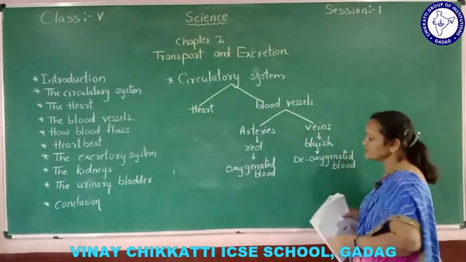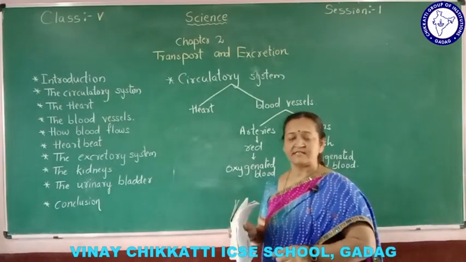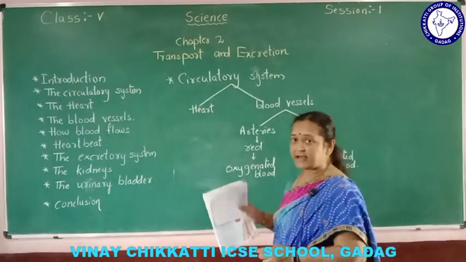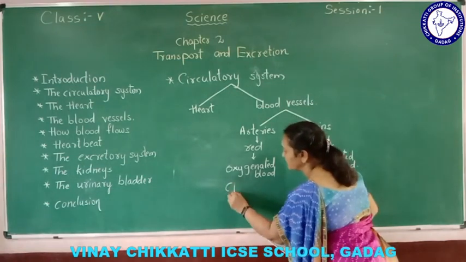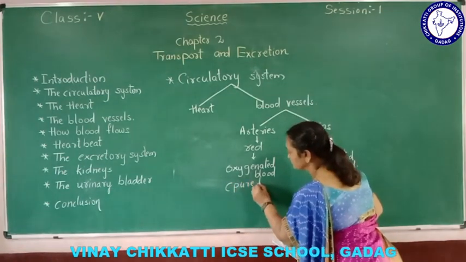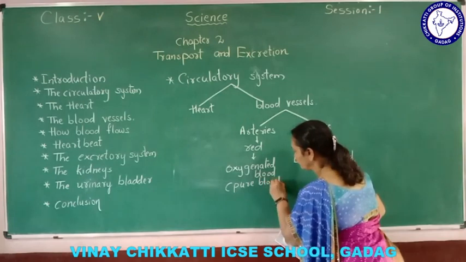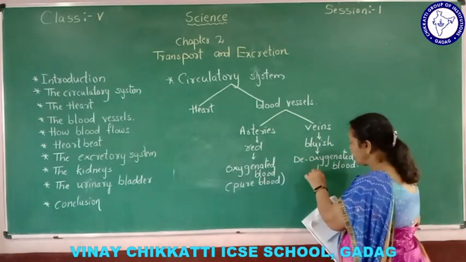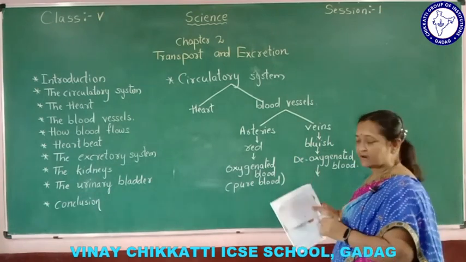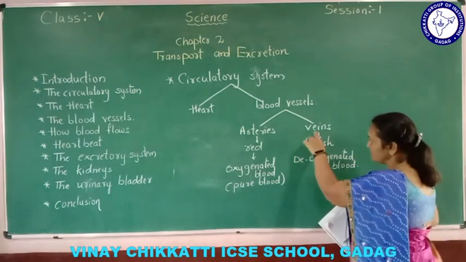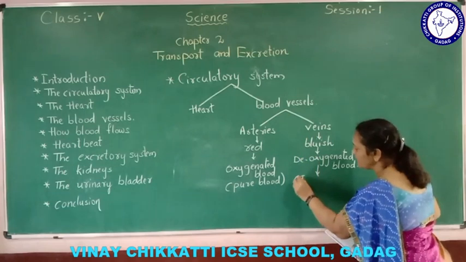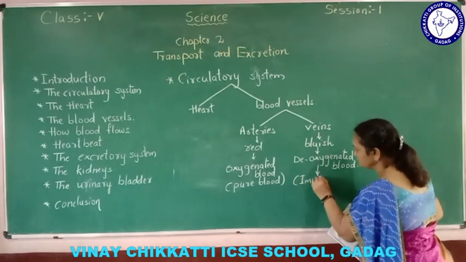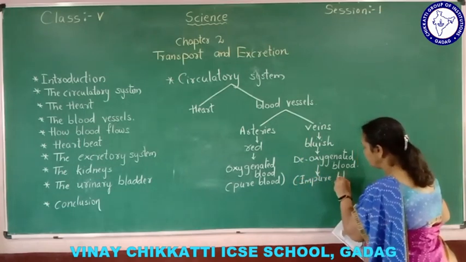Now what is oxygenated blood? The blood which contains oxygen. It means it is pure blood. And deoxygenated blood means it has carbon dioxide in it. So veins carry impure blood.